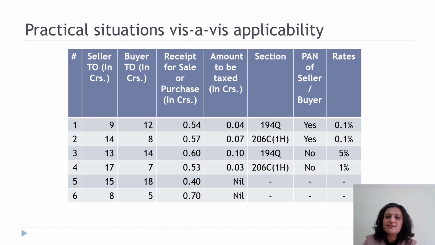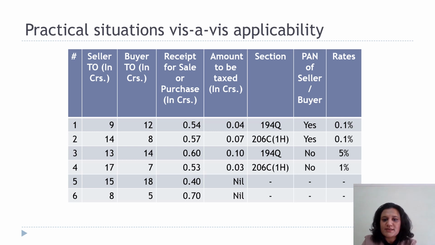Let us look at the practical situations vis-a-vis applicability. The first case is where the seller turnover is less than 10 crores and the buyer turnover is more than 10 crores. Here 194Q will be applicable. In second scenario, seller turnover is more than 10 crores while the buyer turnover is less than 10 crores. Here provisions of TCS would be applicable. In case of third scenario though, where seller turnover and buyer turnover both are more than 10 crores in the preceding financial year, here 194Q will be applicable.